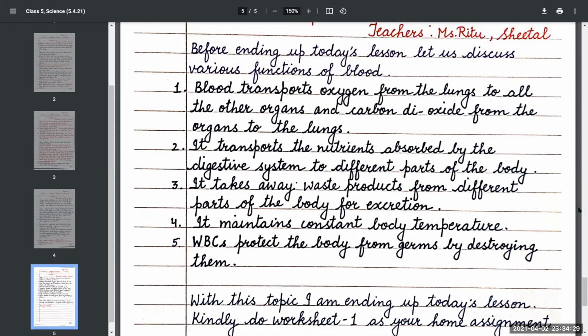Number three, it takes away waste products from different parts of the body for excretion. Number four, it maintains constant body temperature. Number five, WBCs, that is white blood cells, protect the body from germs by destroying them.